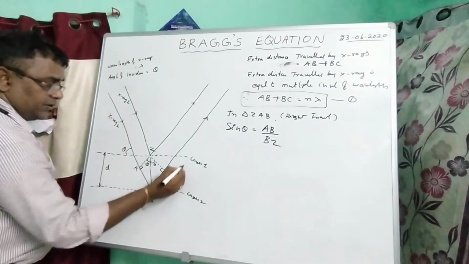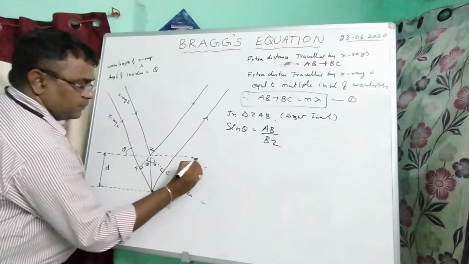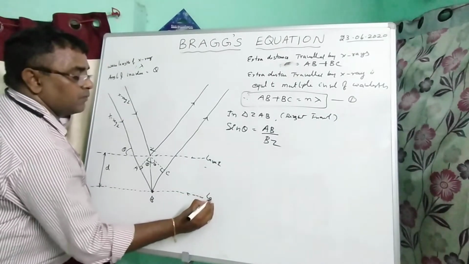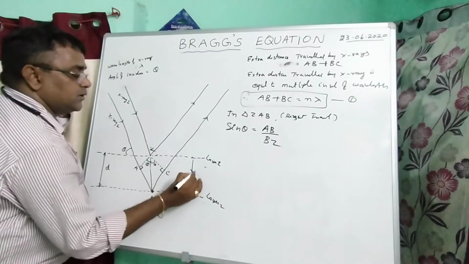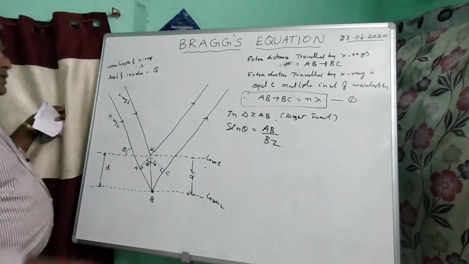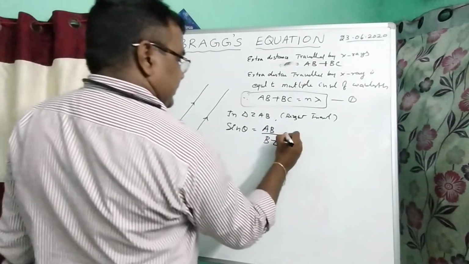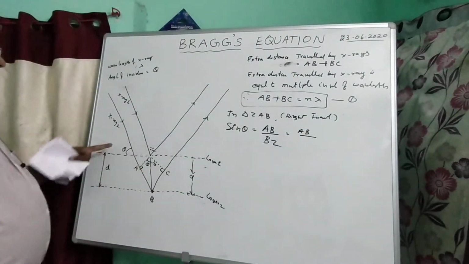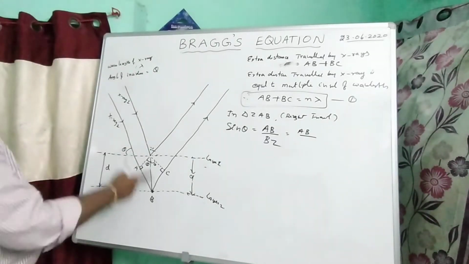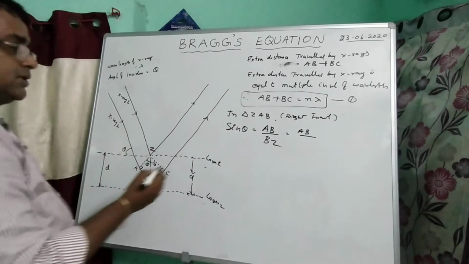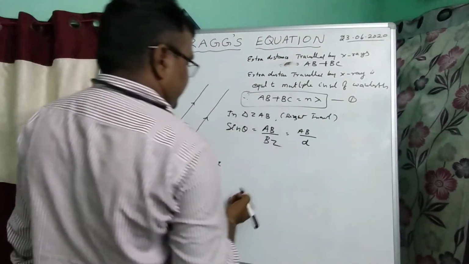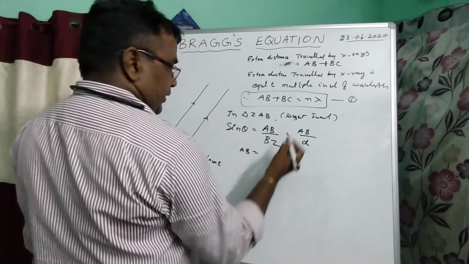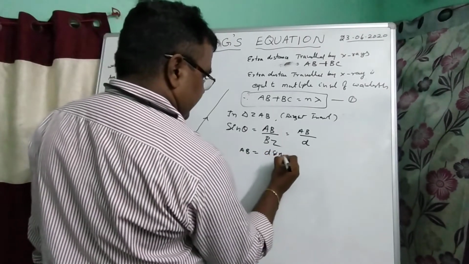So here also, layer 1, layer 2, this is the interplanar distance D. Therefore sin theta is equal to AB by BZ, where BZ is the distance between two layers, D. Therefore AB is equal to D sin theta.